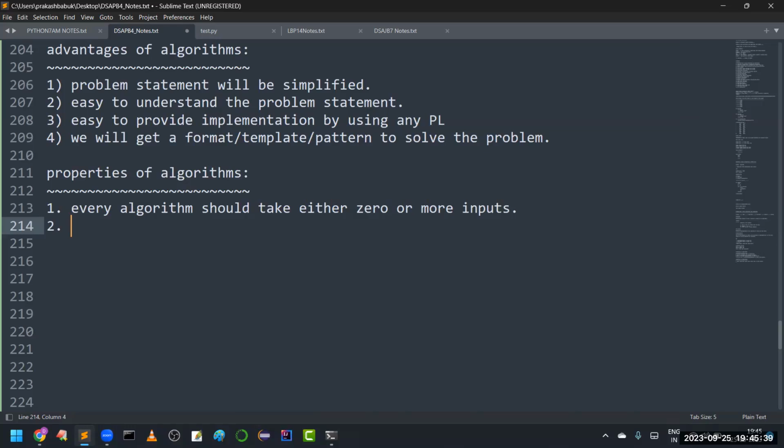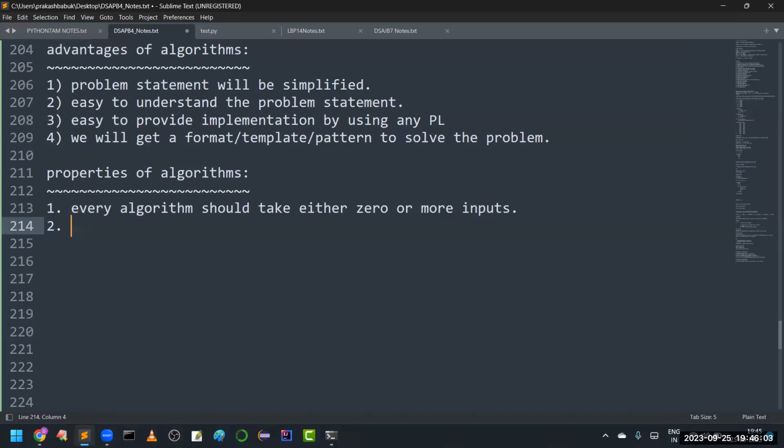Okay. Even without input also there are some programs. For example, if I am asking, can you please write a program to calculate factorial of 5? In the problem statement itself, they have given the input. Then what is the need to calculate explicitly? Directly we can do that. Do you know? These kind of things are nothing but what?